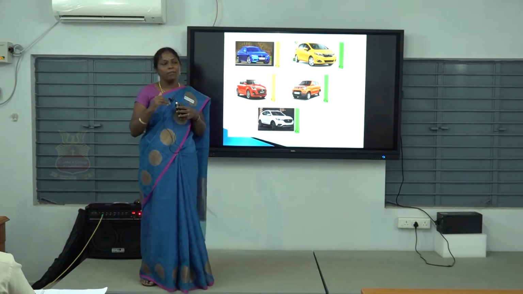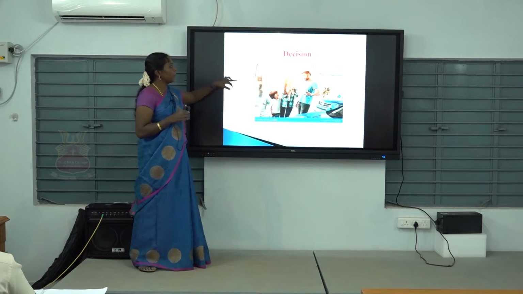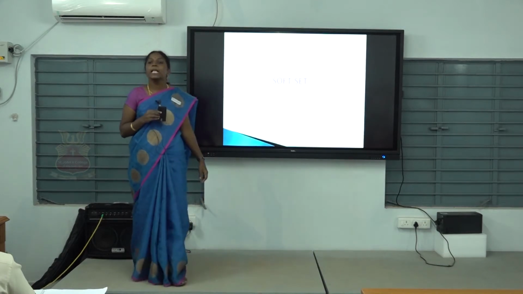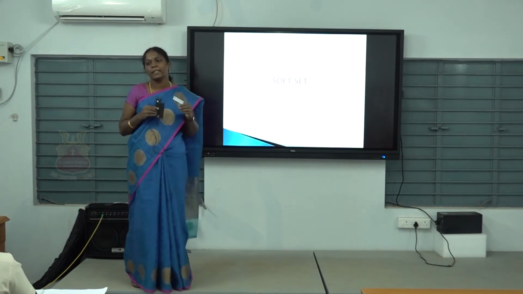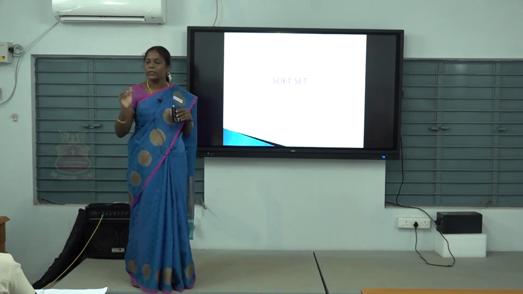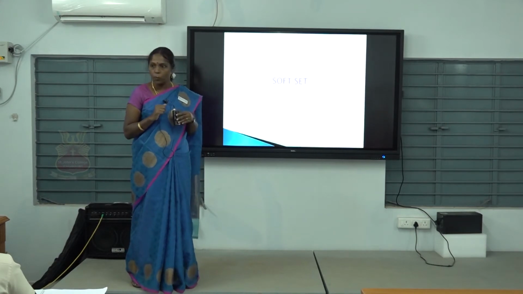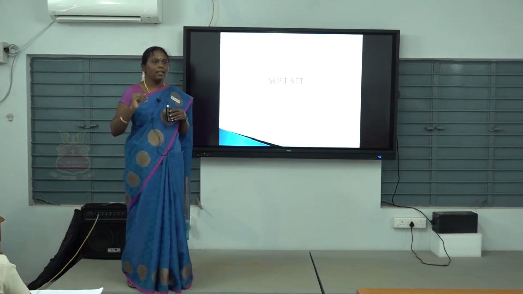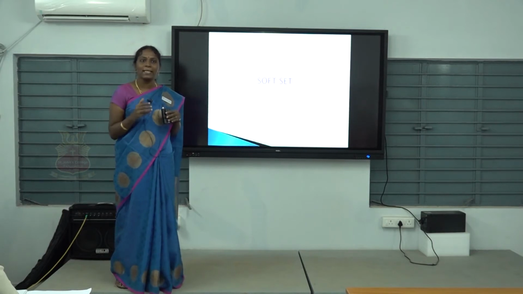For that, we have a set in mathematics. That is named the soft set. It is nothing but the generalization of fuzzy set. Soft set is nothing but what? The generalization of fuzzy set. Dear students, you have learned about fuzzy set. What is fuzzy set? Can anybody, Merlin, can you say? What is fuzzy set? In the previous classes we have learned, I think.